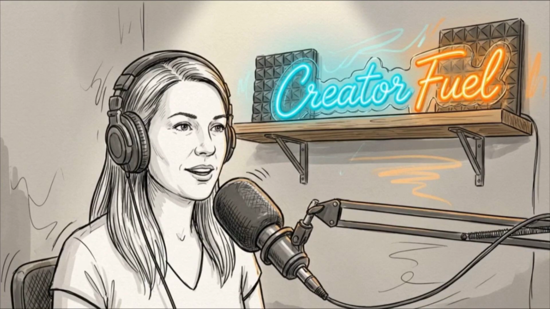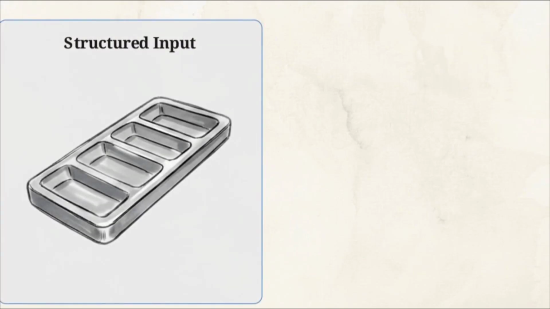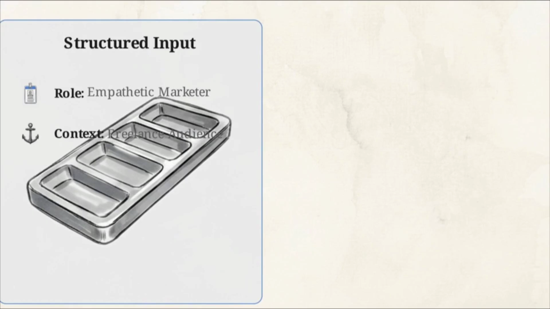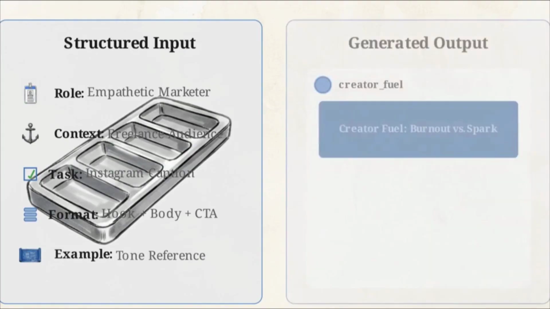Let's see these components work together. A podcaster named Jenna needs to promote an episode about creator burnout. Her first attempt, a simple request for a post, resulted in a generic and forgettable caption. She rebuilds the prompt using all 5 elements. She sets the role as an empathetic marketer, provides the context of her freelance audience, defines the task as writing an Instagram caption, sets the format to include a hook and a call to action, and provides a punchy example for tone. The resulting post is targeted and empathetic.